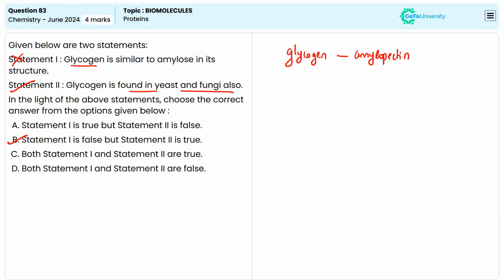Because glycogen is actually a polysaccharide that serves as the main storage form of glucose in animals and fungi. And it is highly branched and primarily stored in the liver and muscles as well. In the liver, glycogen helps to regulate the blood sugar levels, while in muscles, it provides the energy for contraction. When the body needs glucose, enzymes break down this glycogen into glucose 1-phosphate, which is then converted to glucose 6-phosphate for use in metabolism. So the structure is similar to amylopectin, and it can also be found in yeast and fungi. So the correct answer is option B.